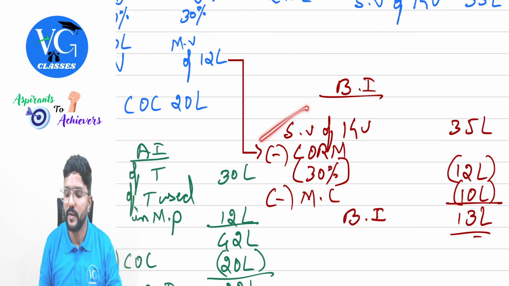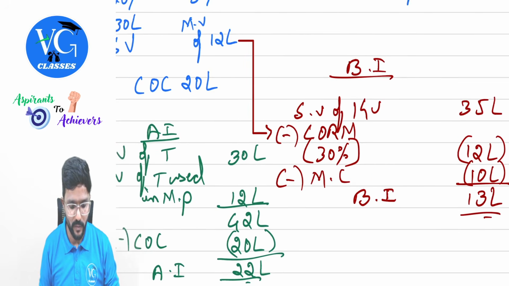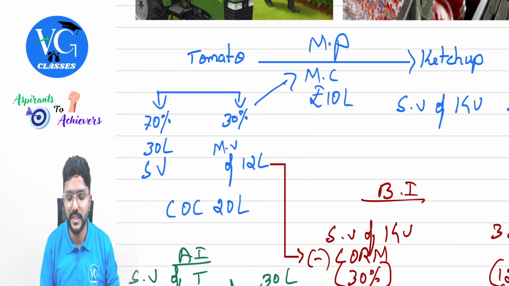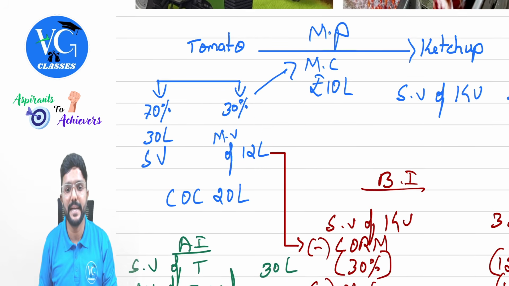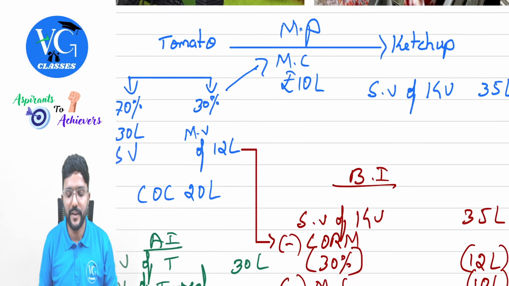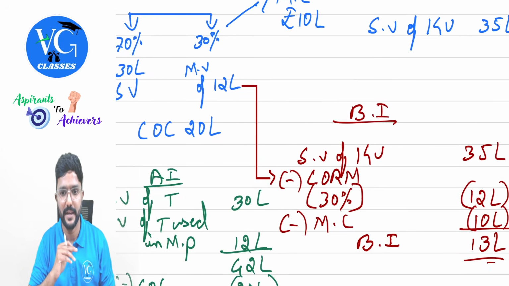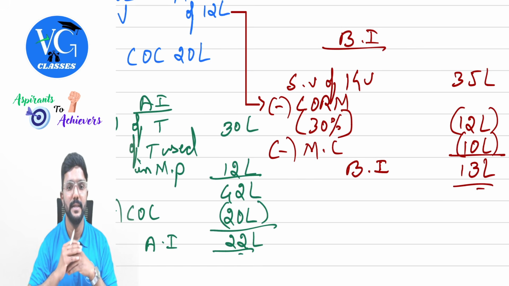Now coming to the business income part. Sale value of ketchup, I have given it as 35 lakh here. Let us take it. Then cost of raw material, only the 30% part you take. What is the market value of the tomato which is used in the manufacturing process on the day on which it is put for manufacturing? 12 lakh. Take it as cost of raw material or cost of input. Then manufacturing cost. How much is the manufacturing cost incurred by the assessee? 10 lakh. Reduce it. So we get business income of 13 lakh.